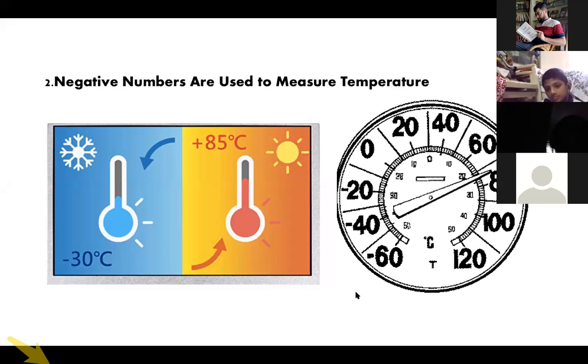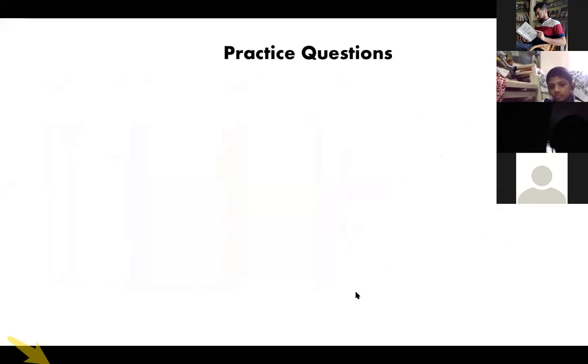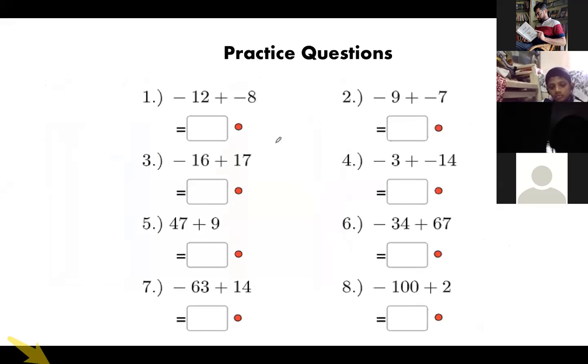So this was negative temperature. Now we'll do some practice questions. So just do the first one. I want to see who is giving me the answer first. You don't need to use the number line. You just have to use the rules that I told you, the important rules. Two negatives, what will be the answer?